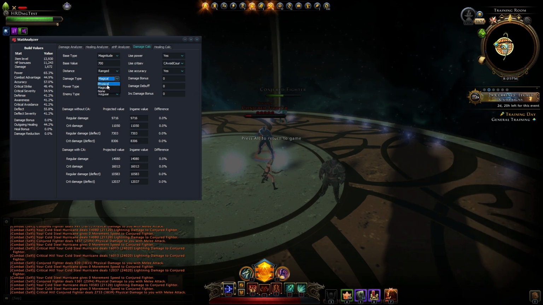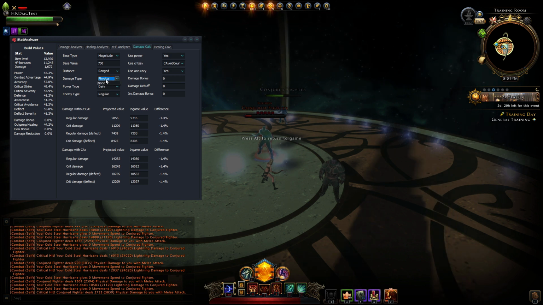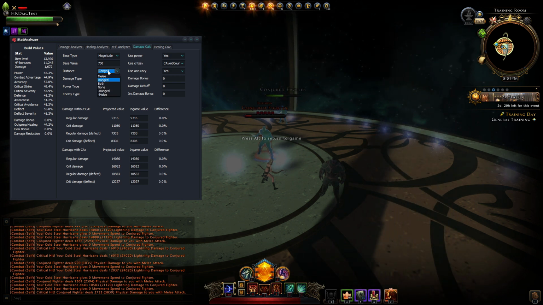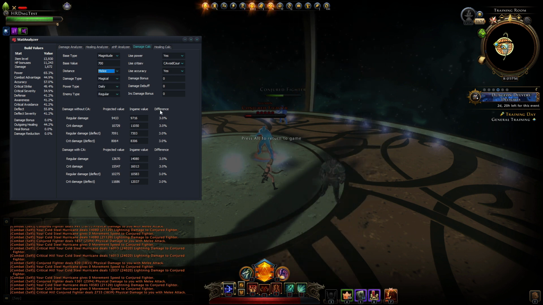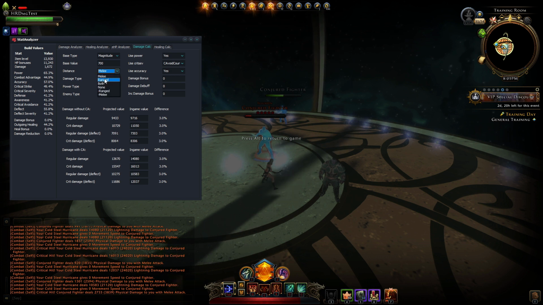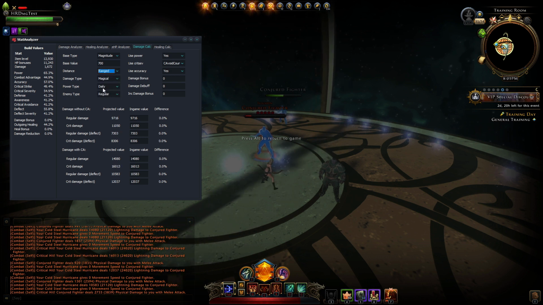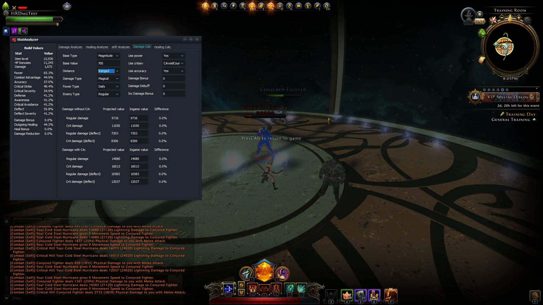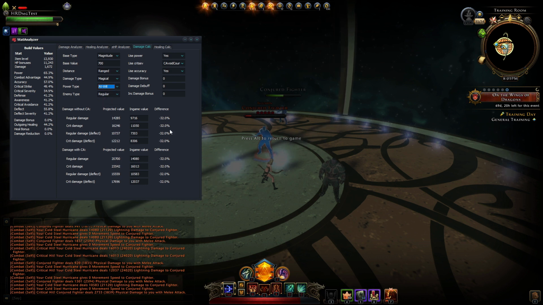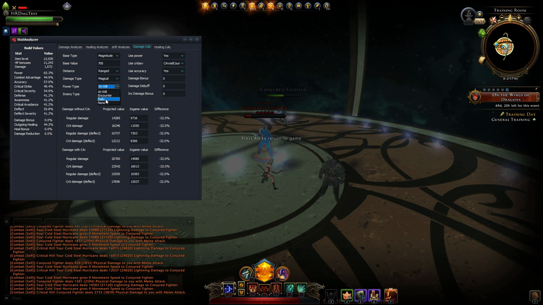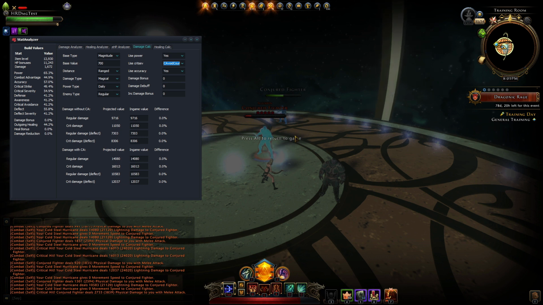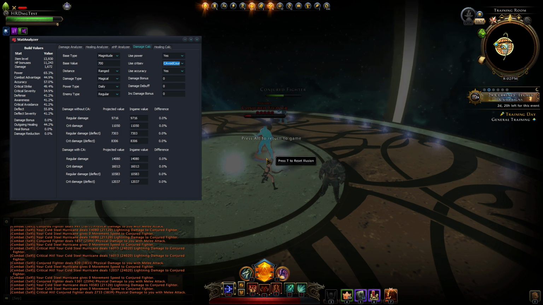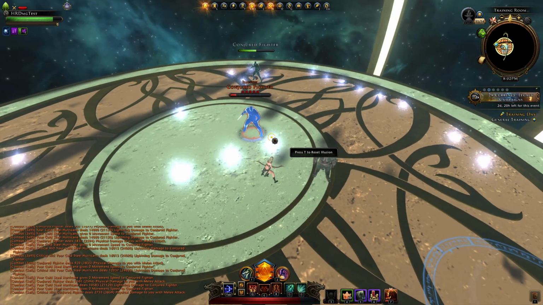We know that it's a magical power. It's not physical, because then the damage values would not be correct anymore. We know that it's buffed by ranged. Otherwise, if we set this to melee, the difference is off by 3% from the ranged damage bonus. We also know that this is a daily. The damage is reduced by 30%. Otherwise, we would have a lot more damage. So we can check all of these things that are correct. And we know that this bug is actually present here. So that is the first power that I wanted to show you how to test.